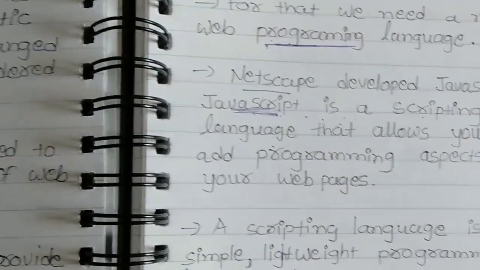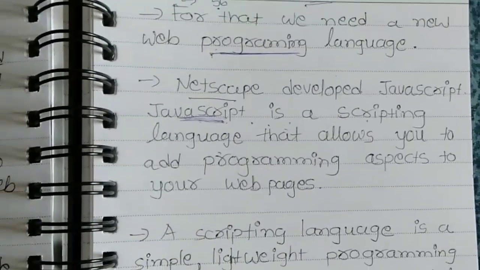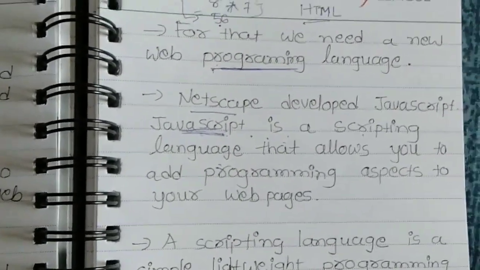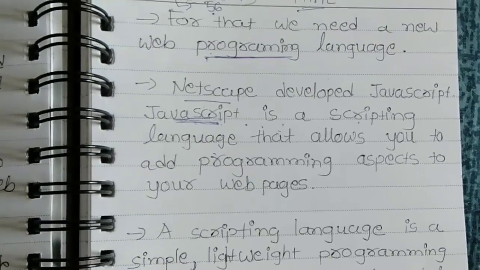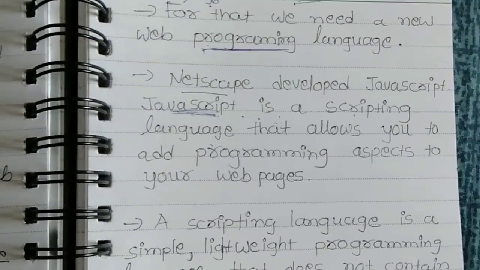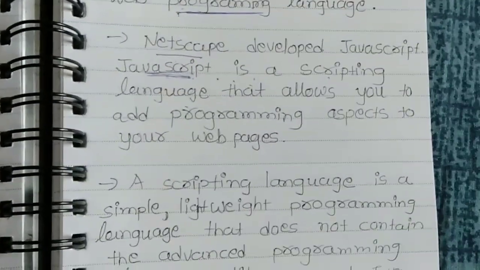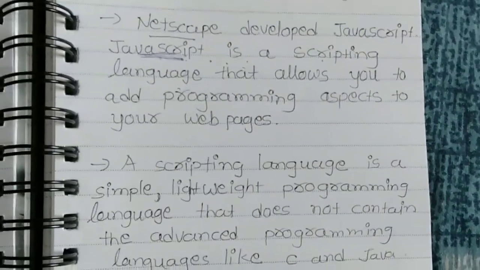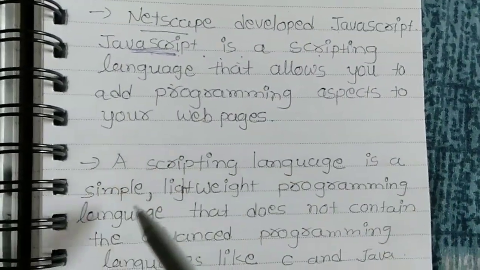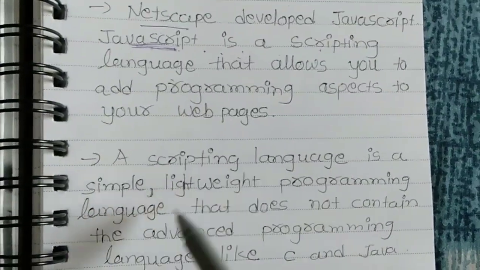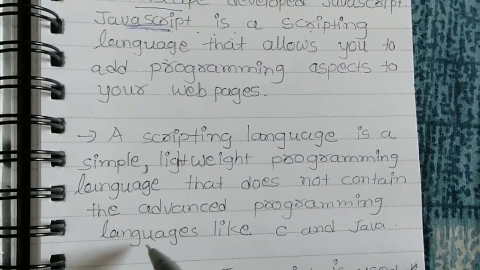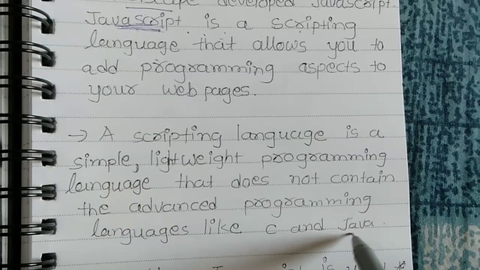Whenever you click your submit button, all your data will transfer to another page, and for that you compulsorily have to use a programming language, and you have to use JavaScript. JavaScript means what? Scripting language. Why are we using a scripting language? Because it is a simple, lightweight programming language that does not contain the advanced features of programming languages like C and Java.